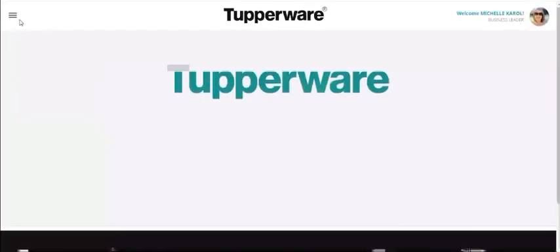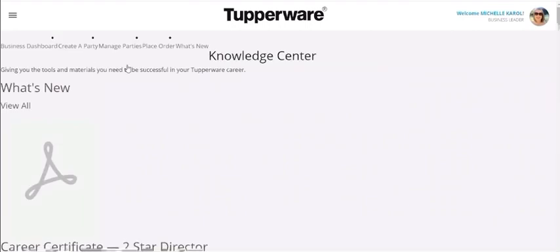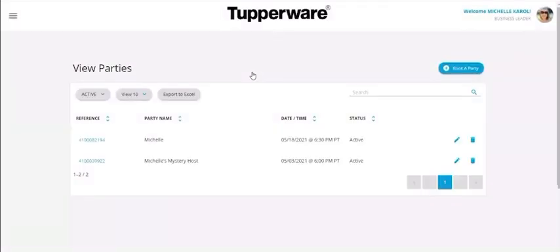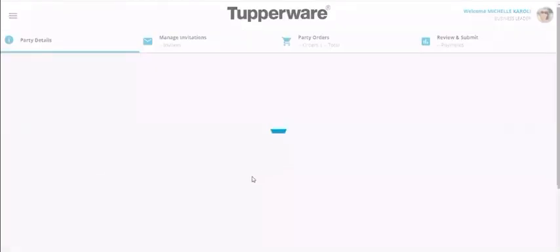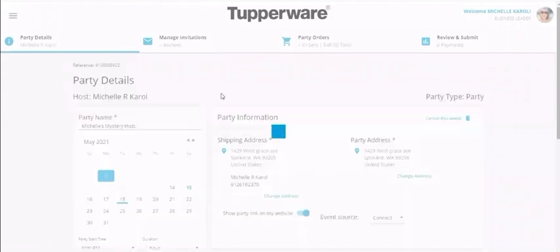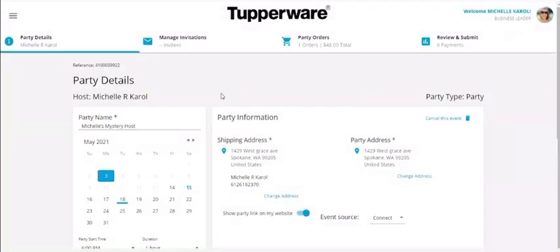So then you go back to your manage parties, and you'll be able to see if it was processed or not. If it says active, it is not closed yet.